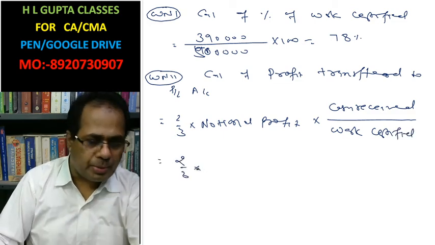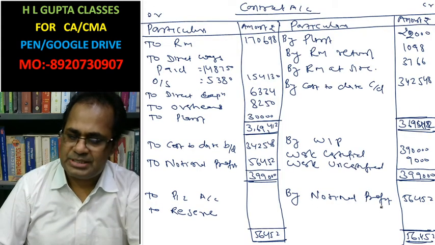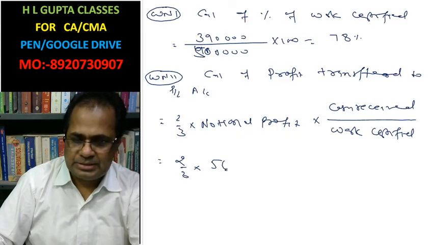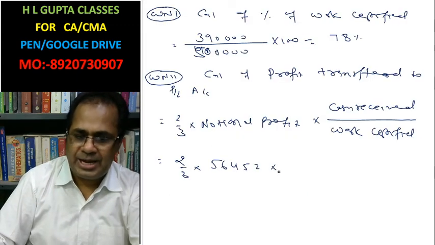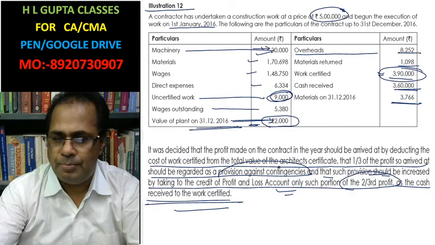Now 2/3. What is the notional profit? 56,452. Cash received in the given question, the amount is given here.